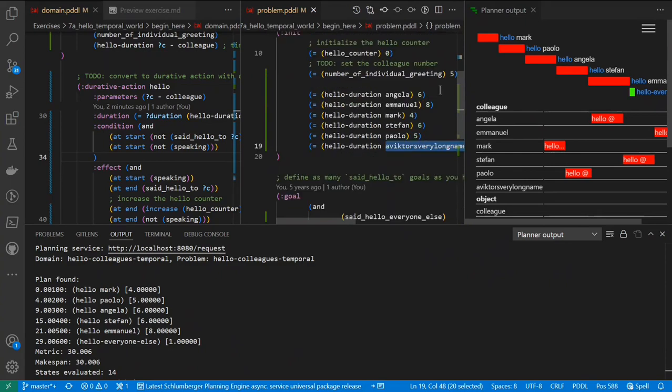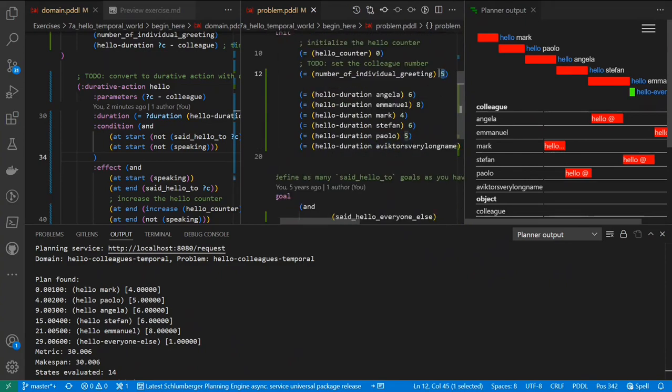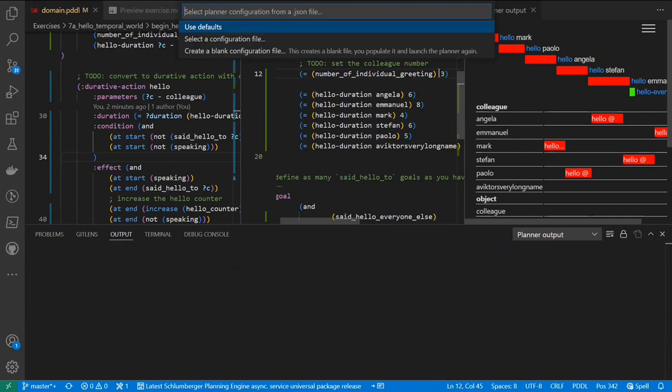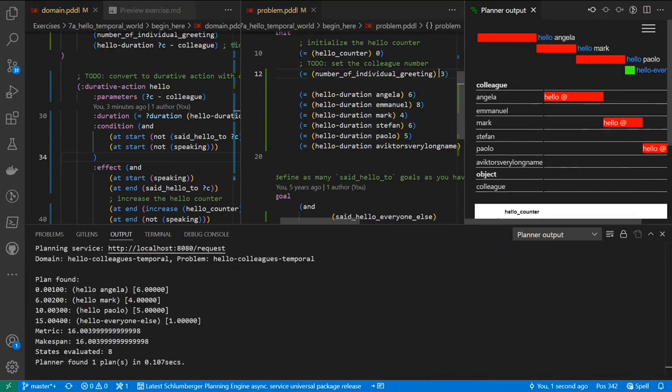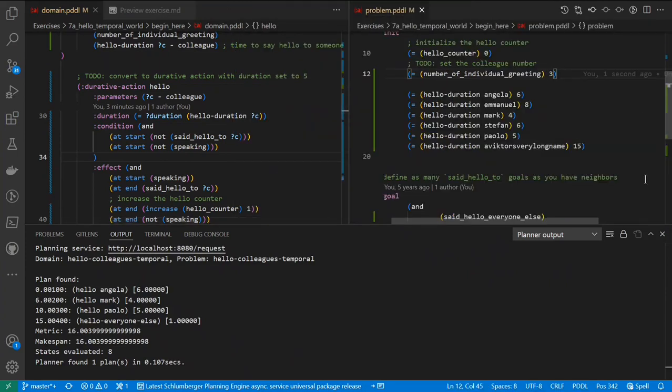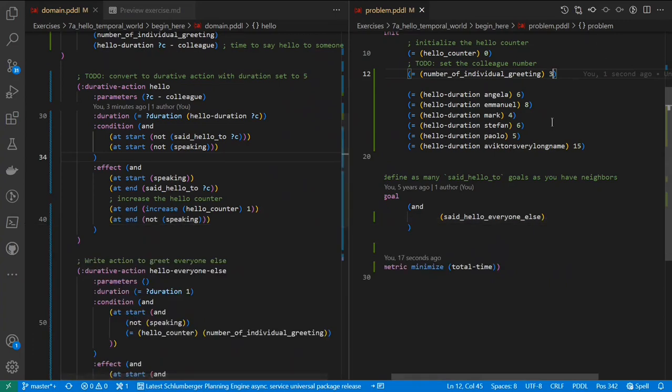And if we say we just want to greet, say, 3 people, there we go. It only greets the 3 with rather short names. It never greets the one with the long name. So that's one challenge. We made it specific in terms of number of people.